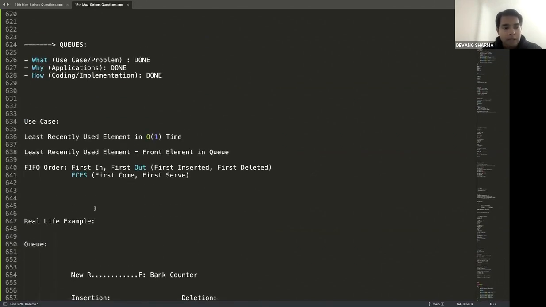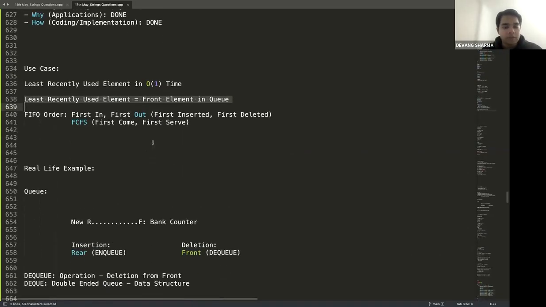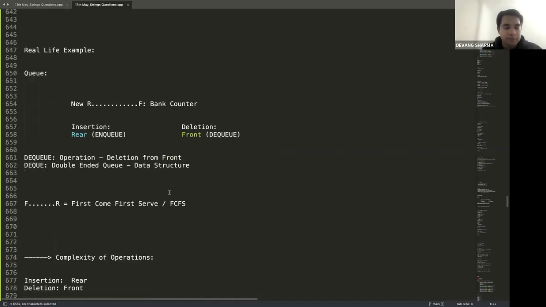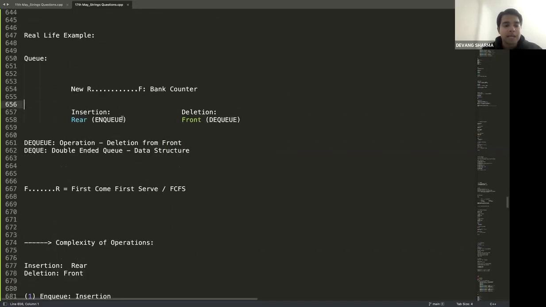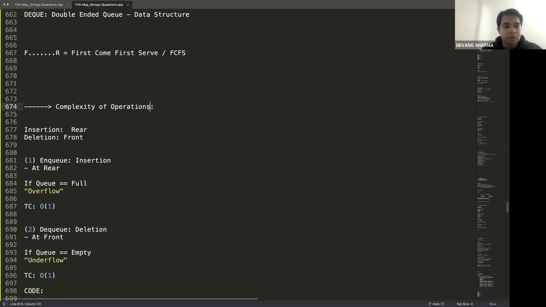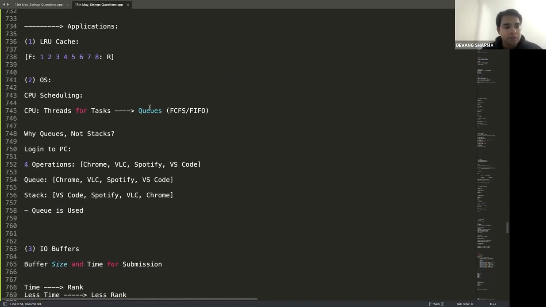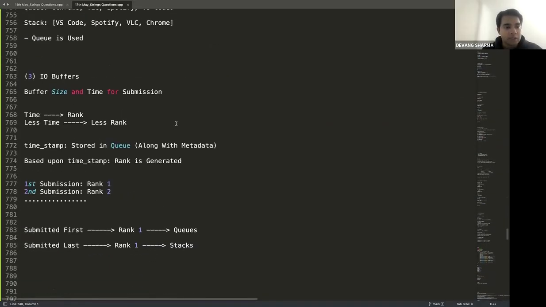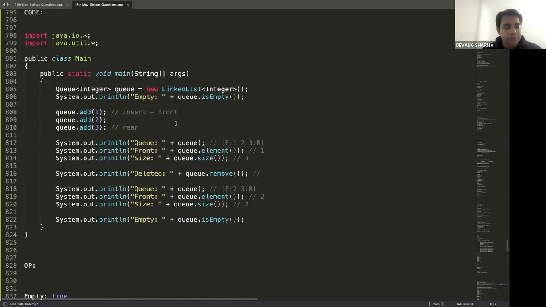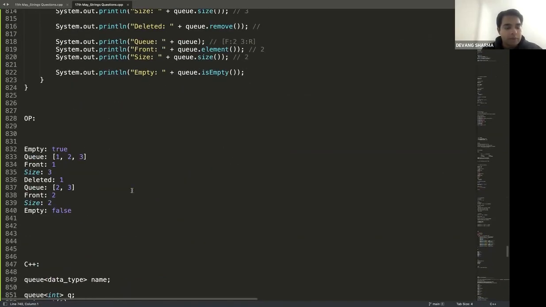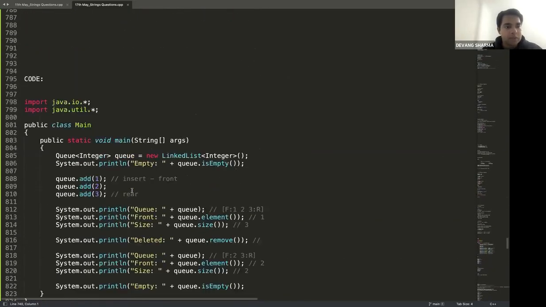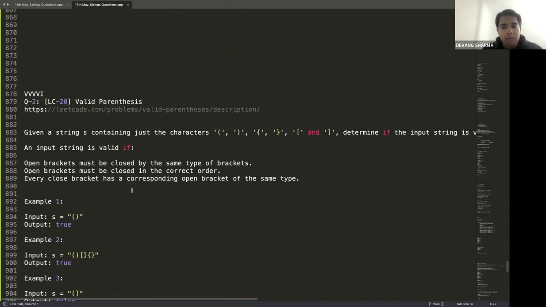Then finally, we talked about queues. We again talked about the what, why, and how of queues. The use case of a queue is to get the least recently used element in O(1) time, which is the front element in the queue. It follows an order called FIFO or FCFS. We talked about real life examples using any queue that you would have imagined. We talked about the complexity of insertions. All of them are O(1). Finally, we talked about applications, which include LRU cache, CPU scheduling, as well as input output buffers. Finally, we wrote the code and talked about the complexity in general as well as the code implementation.